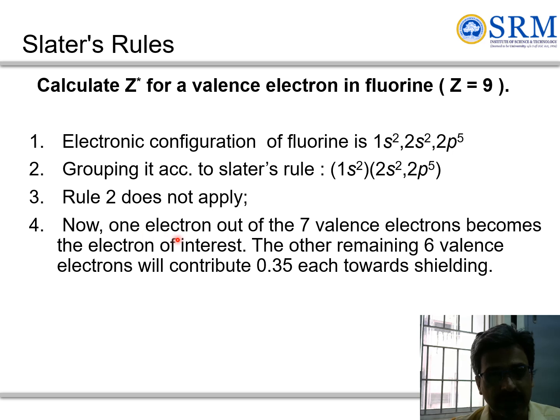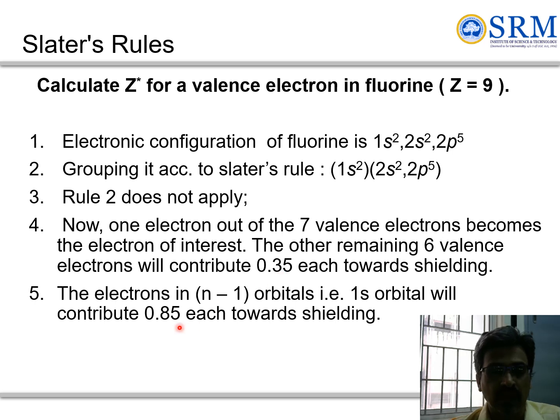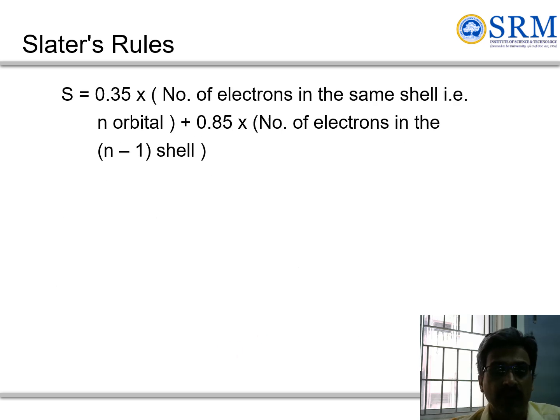Out of these 7 electrons in the valence shell, 1 electron is our interest, so the other 6 in the same valence shell contribute 0.35 each, and the remaining electrons in the n minus 1 shell contribute 0.85 each.